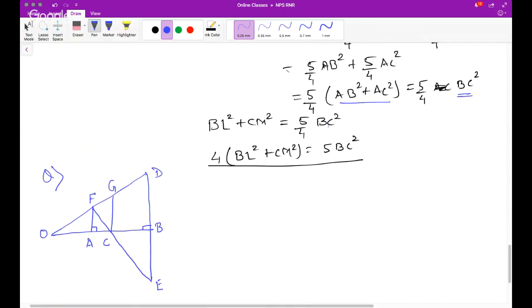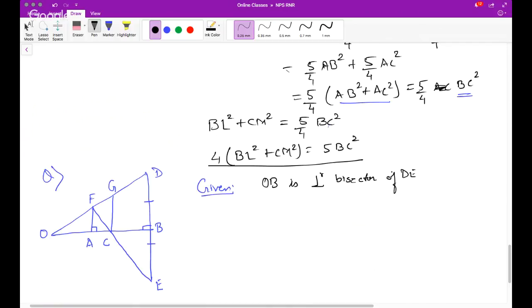And the question is, in the given figure, OB is perpendicular bisector of the line segment DE. So this is equal to this. So given, what's given? Given is OB is perpendicular bisector of DE.